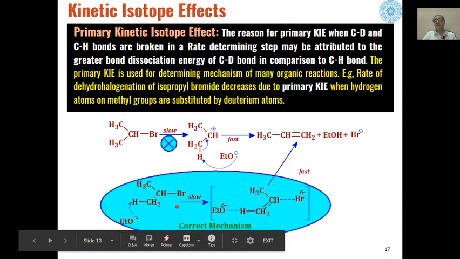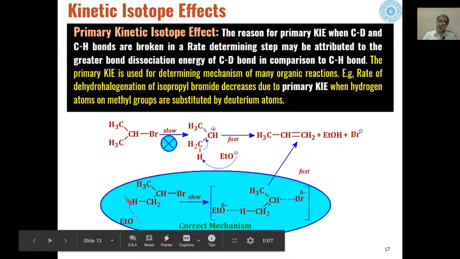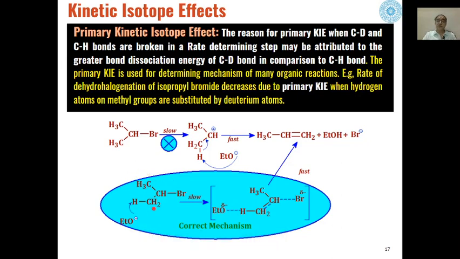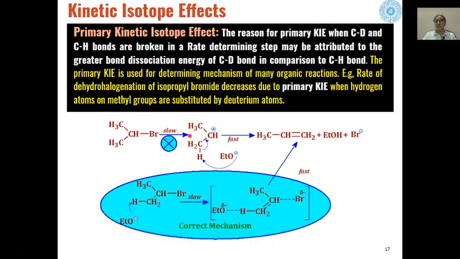That means because the rate of the reaction of normal isopropyl bromide and deuterated isopropyl bromide is involving primary kinetic isotopic effect, that means the breaking of this carbon hydrogen bond will be the slowest step or rate determining step, whereas in this case this is not the rate determining step.